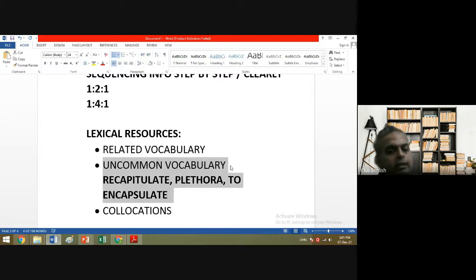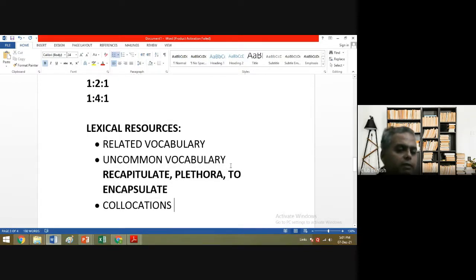So these are the forms of uncommon vocabulary which we'll be reading in greater detail. Now, what are collocations? Collocations are those words which are used by native English speakers, I mean native speakers like Canadians or British people. They generally crack a lot of jokes, and they use various slang also. But we are not talking about slang or some shortcuts. We are not talking about those things.